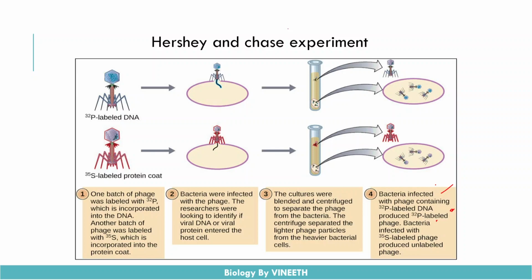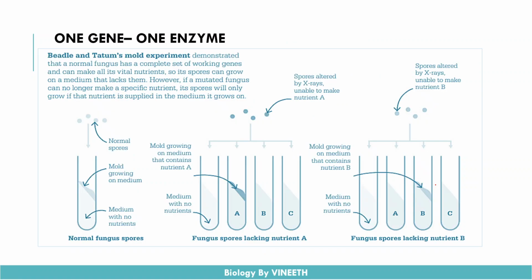Okay, so that means only DNA is transferred from the labeled phage to progenies. Okay, not the protein coat. Okay, so this experiment has concluded that DNA is the only transforming principle that transfers from the parent to progeny. Okay, and then Beadle and Tatum came.